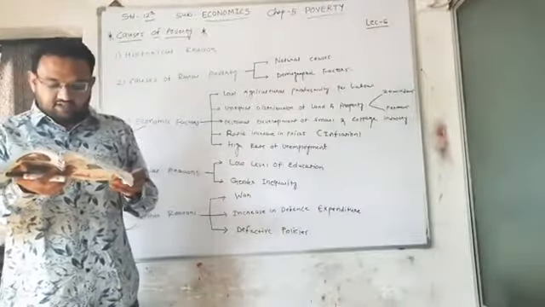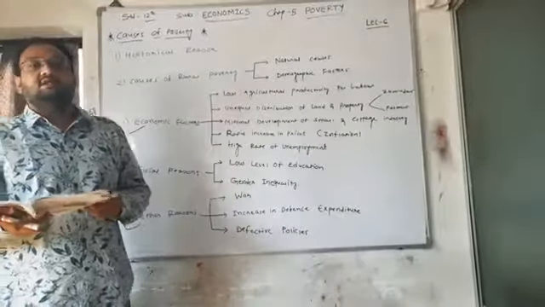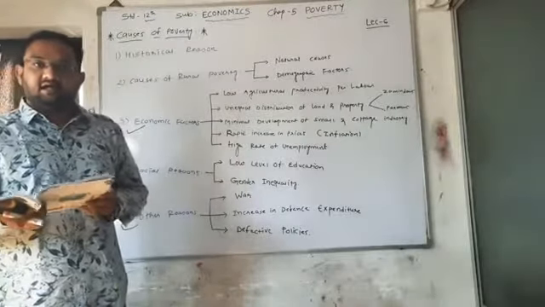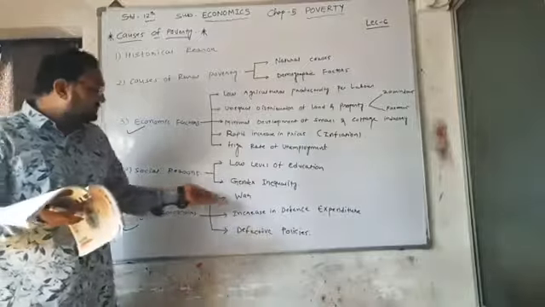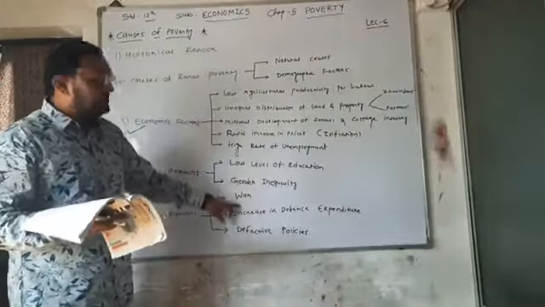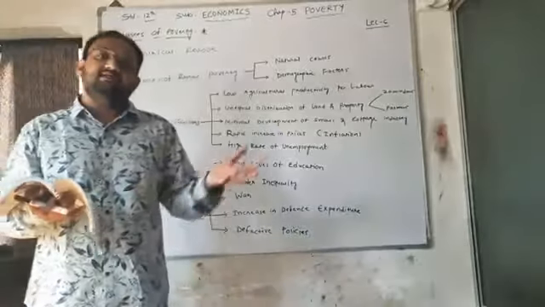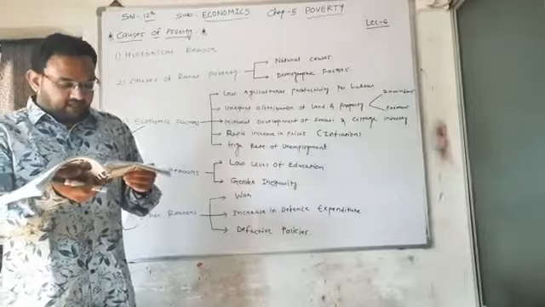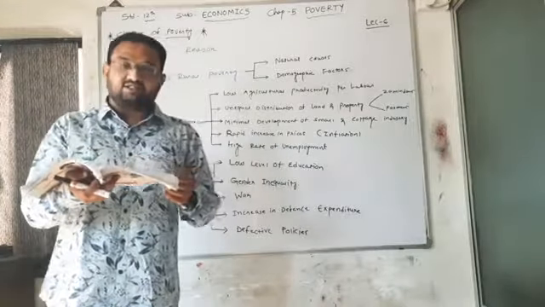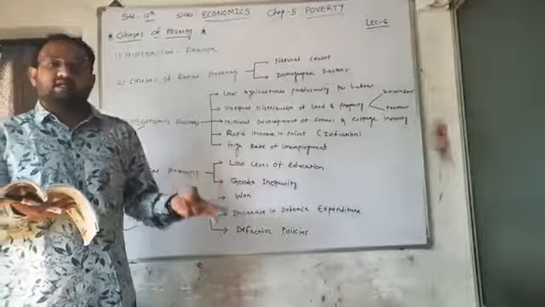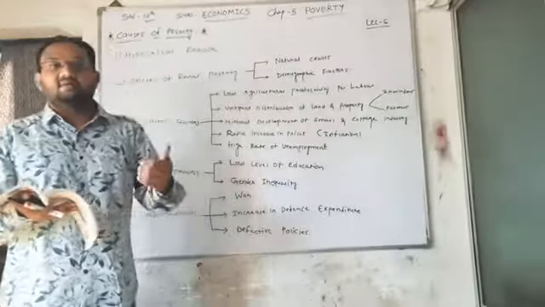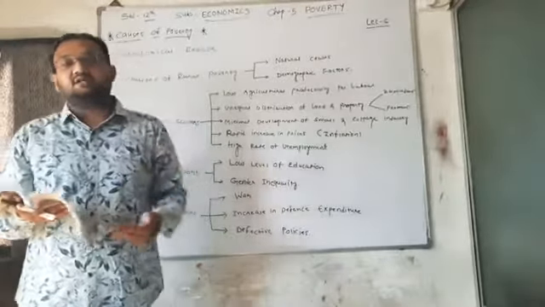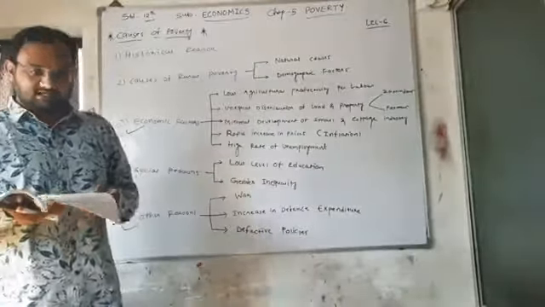This reduces production of basic goods and services because the government has limited resources of money and other tools and equipment. Due to war, we have to focus on arms and ammunition, which sacrifices the production of basic needs. First reason is that we are focusing on arms and ammunition, which reduces the production of other basic necessities.